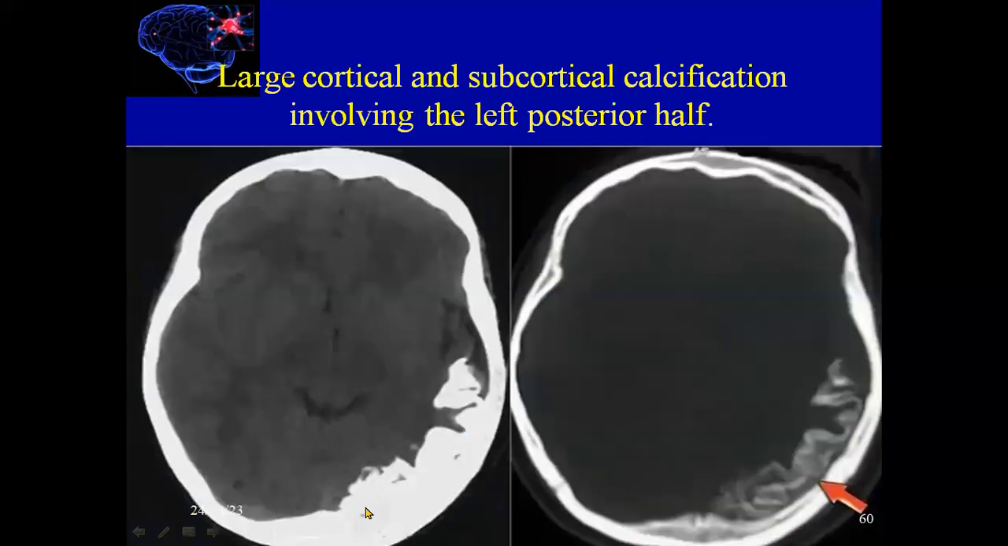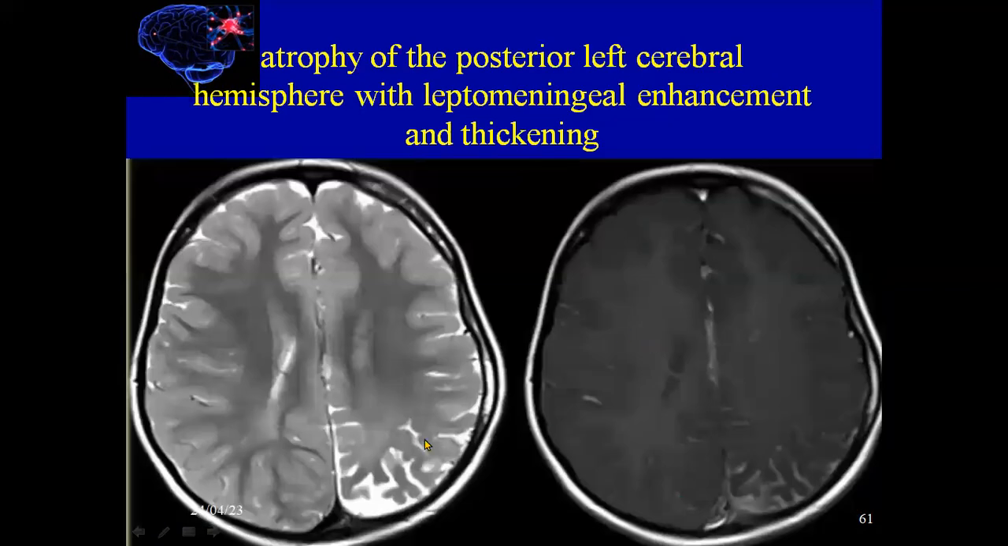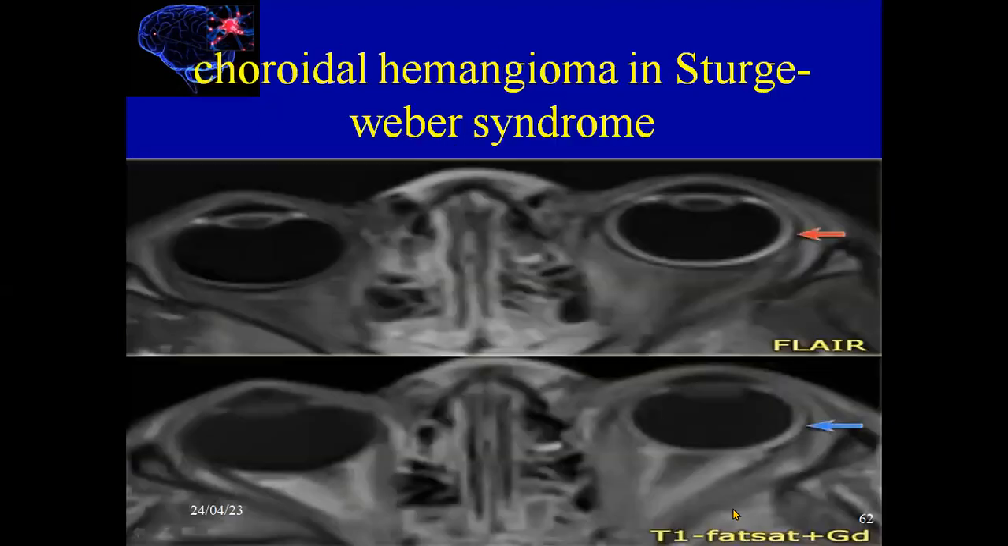As we see here, this is a large cortical and subcortical calcification involving the left posterior half of the brain. And we see here the atrophied posterior area of the brain with leptomeningeal enhancement and also thickening of these areas. This is a choroidal hemangioma seen in the eyes in Sturge-Weber syndrome.